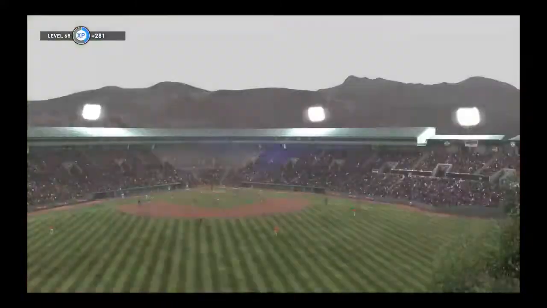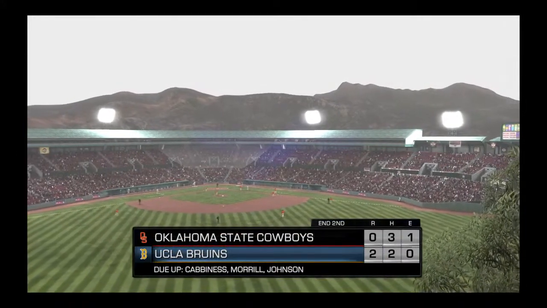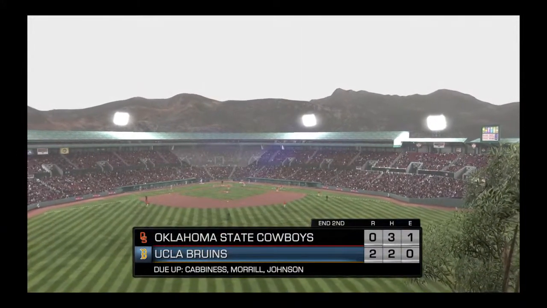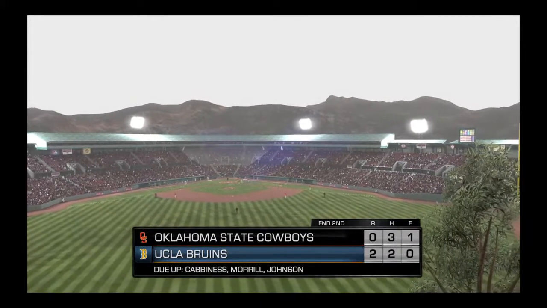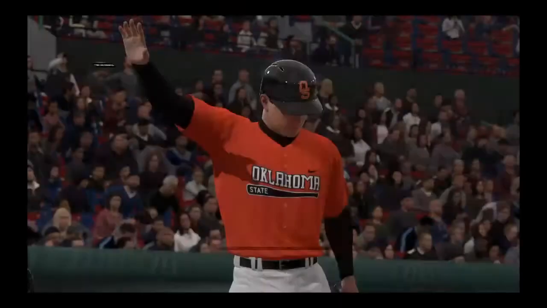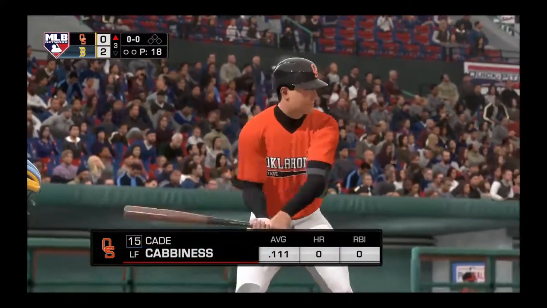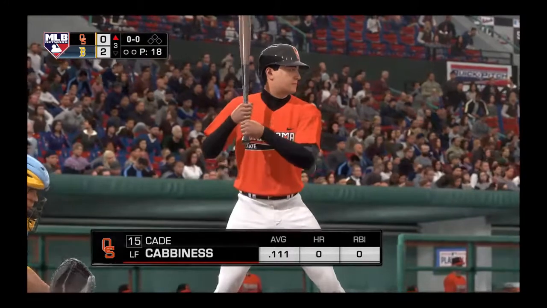First 1-2-3 inning of the game for Oklahoma State, for UCLA. Sorry, they go 3-up, 3-down. Cadmus, Morrill, and Johnson will be up for our team after the Cowboys. Into the box now, number 15, Cade Cabinets, batting, the left fielder.